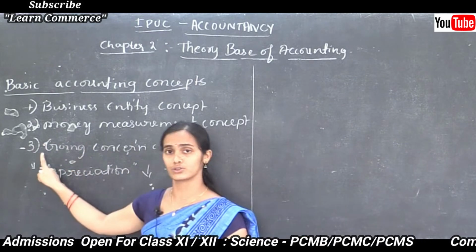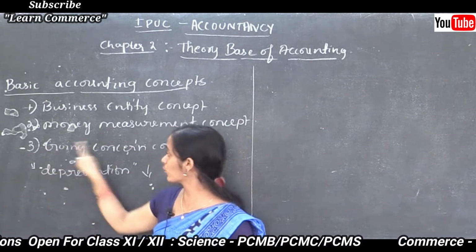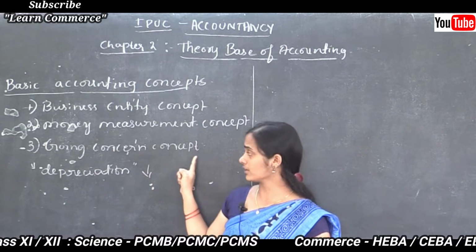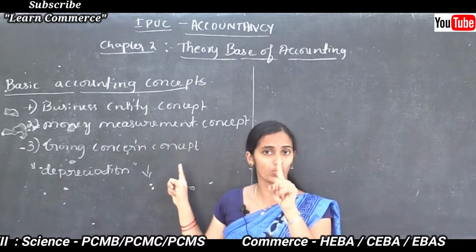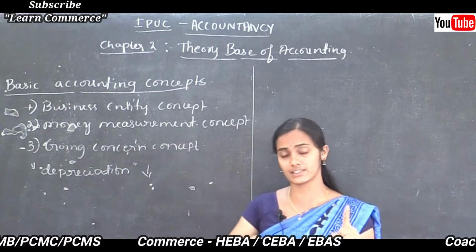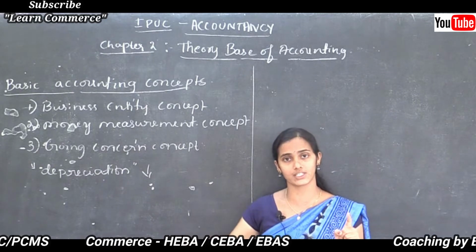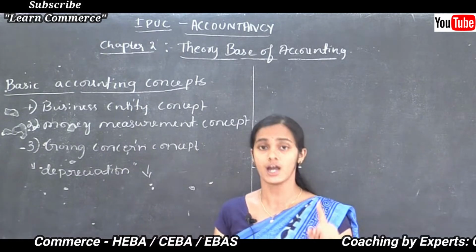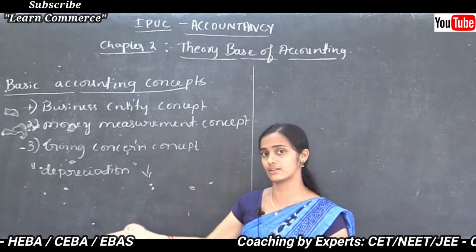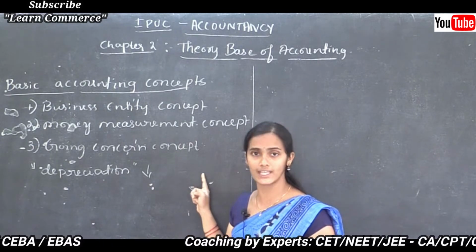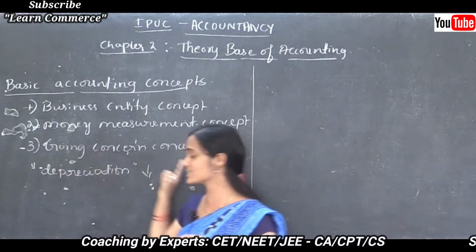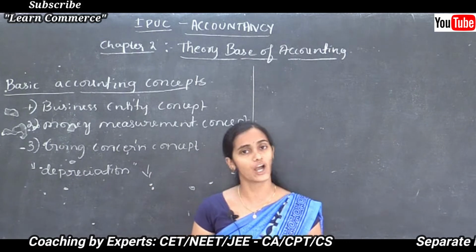Yes, the going concern concept is applicable to XYZ company, because it is closing only one of its branches. It may have a number of branches, say 10. Out of 10 it closes only one branch, and the remaining 9 branches continue their operations and business activities. So going concern is applicable to that organization.